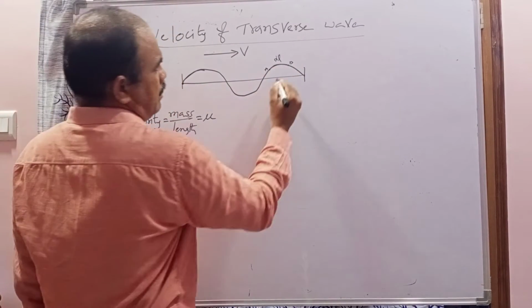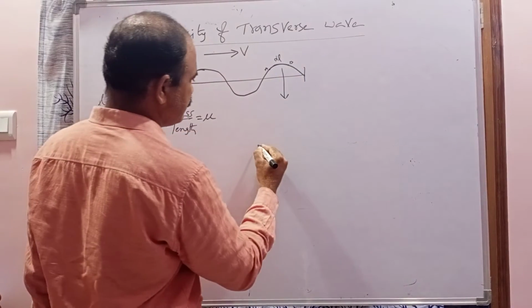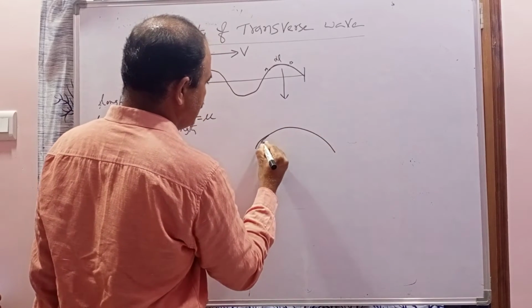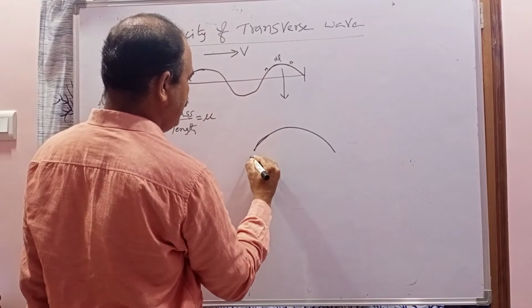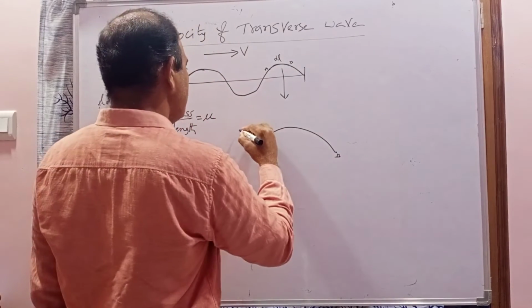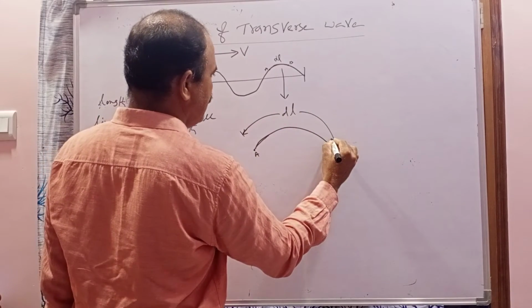Now I am writing here in a bigger form. This is the segment AB, this is A and this is B. The total length of this AB is considered dL.